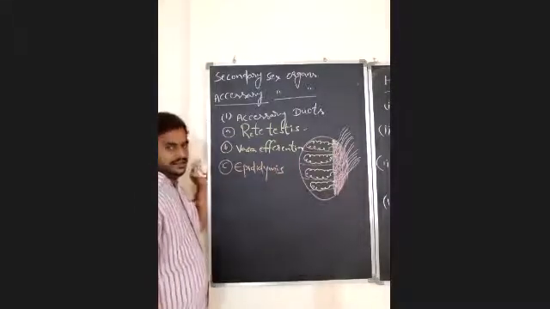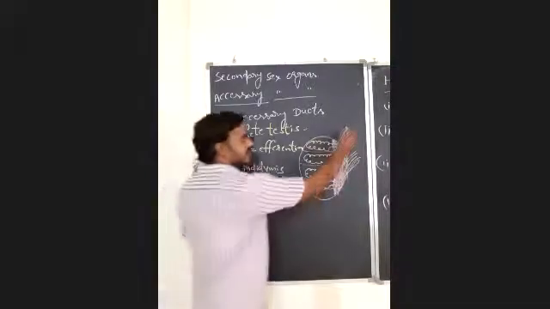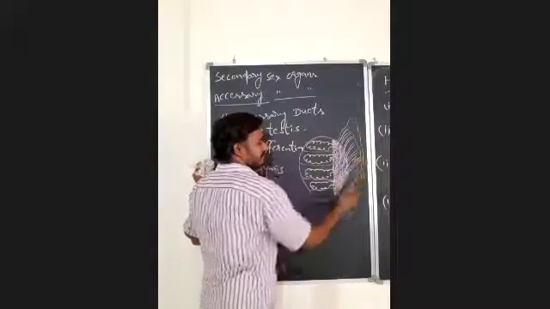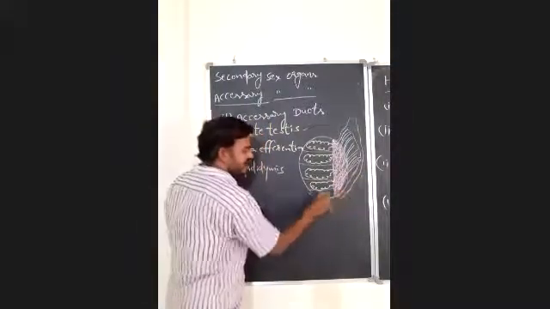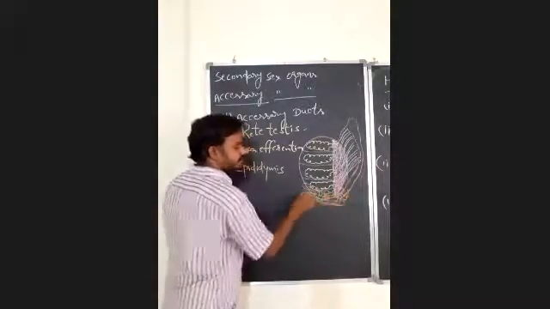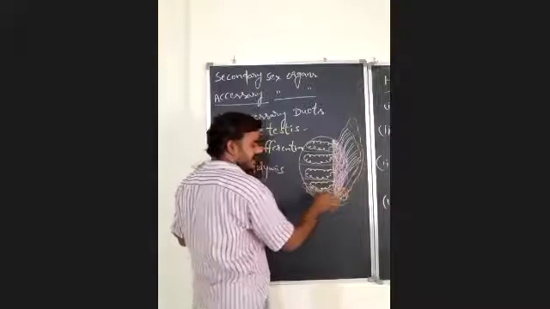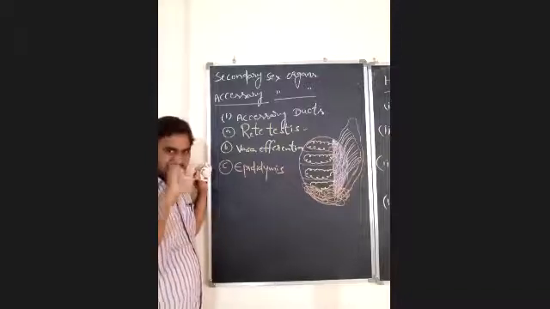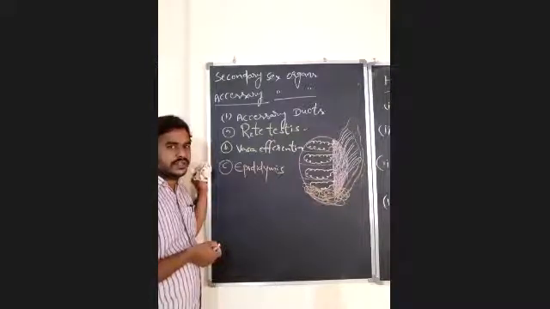It is a very long, highly coiled structure at the posterior end of the testis. It travels at the posterior end of the testis, where it is highly coiled. Actually, it is a very long accessory duct. The longest accessory duct in the male reproductive system is epididymis. It is about 4 to 6 meters in length.